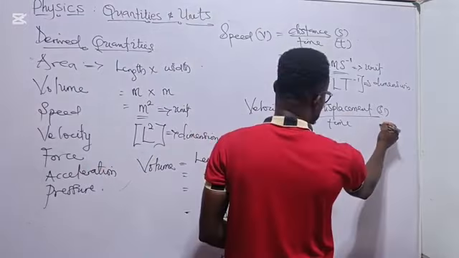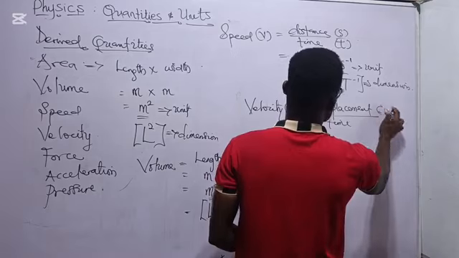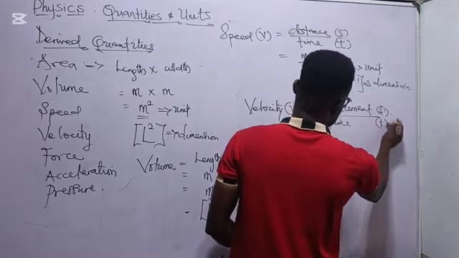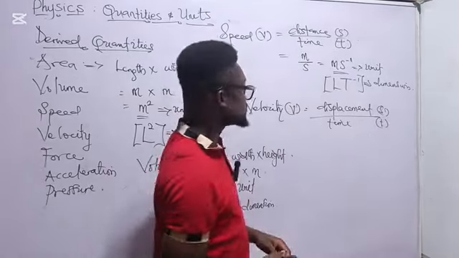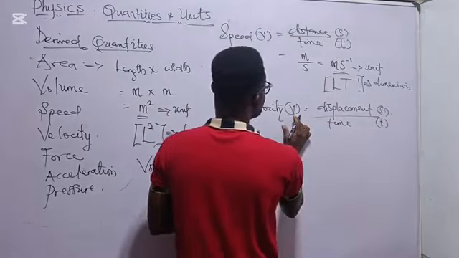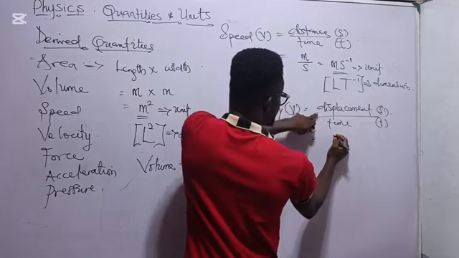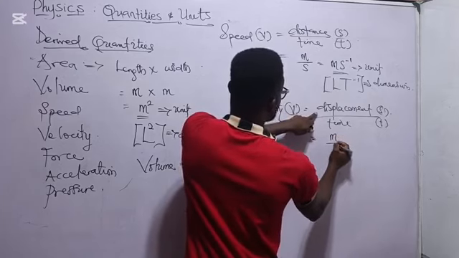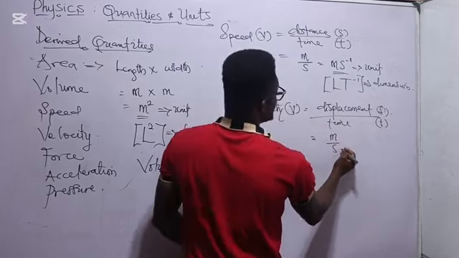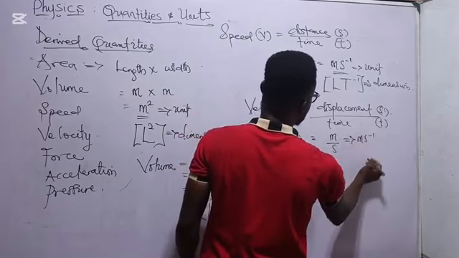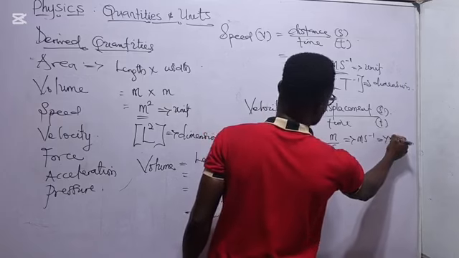Then the time is also measured in seconds. So we have velocity having the same unit. Displacement is measured in meter. Time is measured in seconds. So we also have meter per second. So this gives what? The unit.